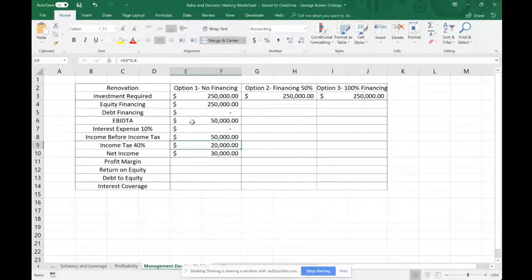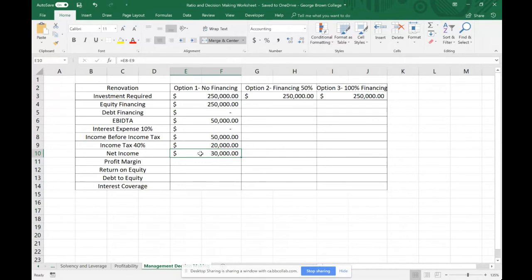Our income tax at 40% is 50 grand times 40%, which equals 20,000. If we take our income before income tax minus our corporate income tax, we get a net income of $30,000. Pretty good. At least we're making money on the project, but we financed it 100% from equity.